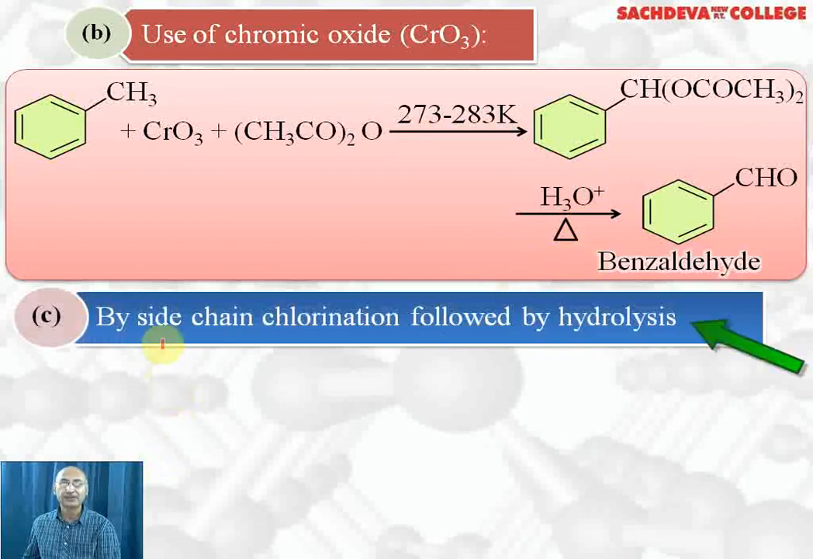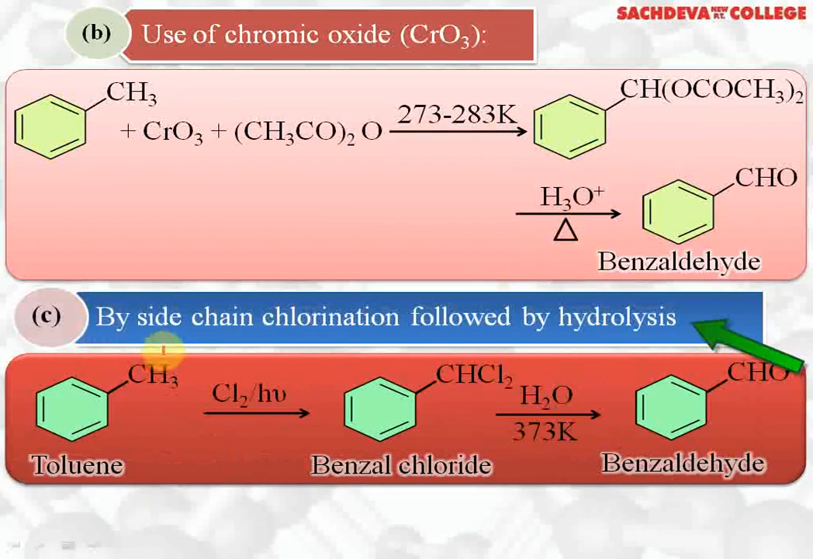Another example is by side chain chlorination followed by hydrolysis. Means toluene reacts with Cl2 in presence of sunlight and it forms benzal chloride, C6H5CHCl2. Benzal chloride on hydrolysis at 373 Kelvin or by treating with 2 moles of NaOH or KOH gives us benzaldehyde. So we have converted toluene to benzaldehyde via side chain photochlorination followed by hydrolysis.